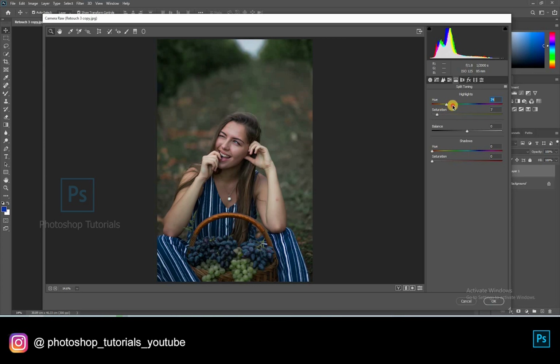Next, moving on to split toning. Slightly adjusting the colors. Okay, this is fine. Moving on to calibration to make the picture more vibrant.